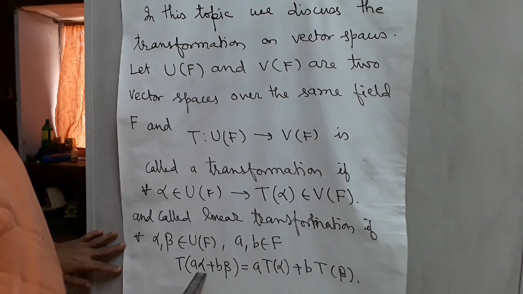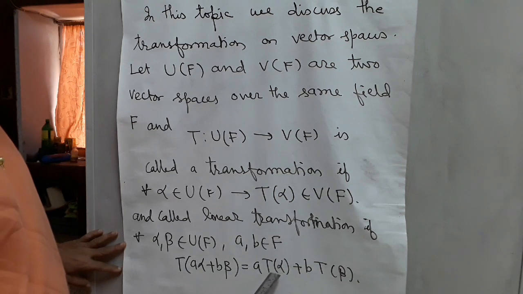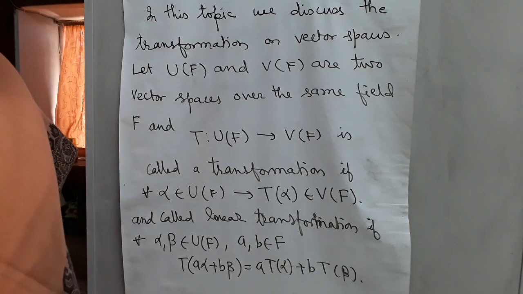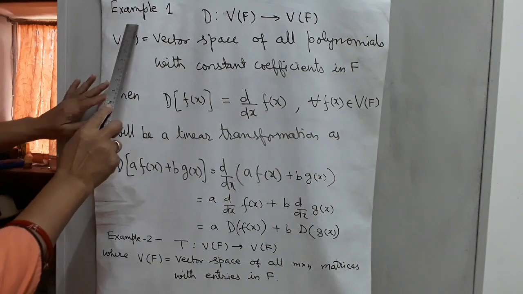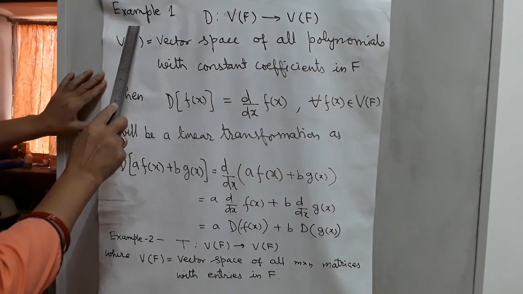Then T(a alpha plus b beta) is equal to a T(alpha) plus b T(beta). We explain this by examples.